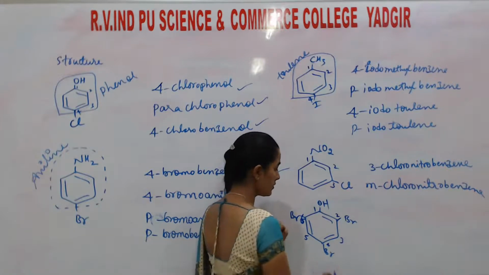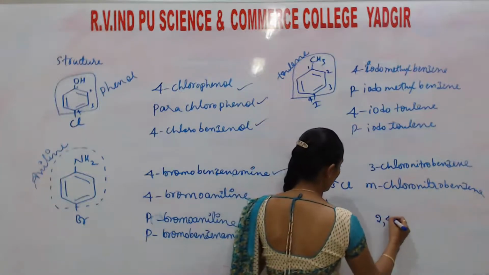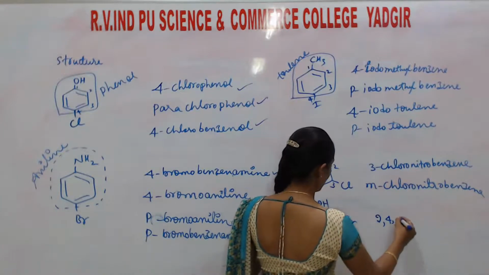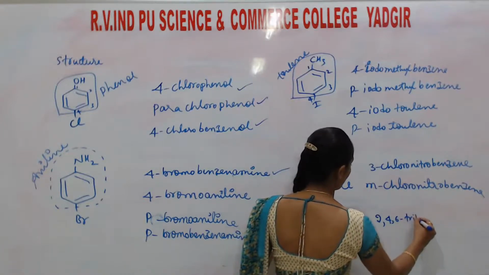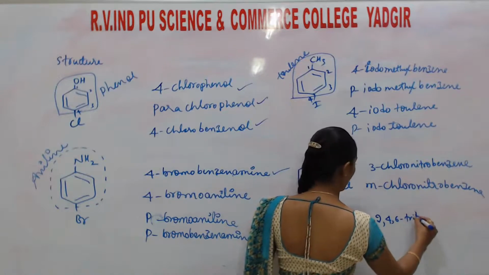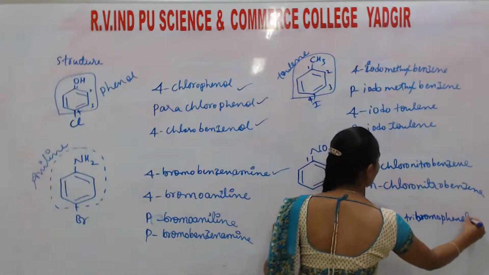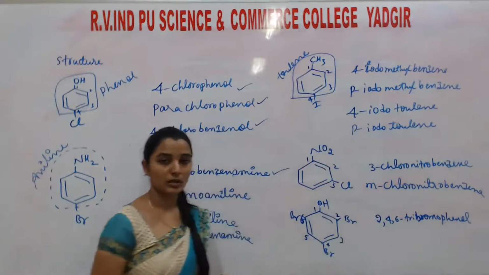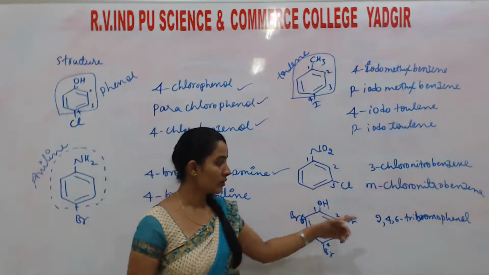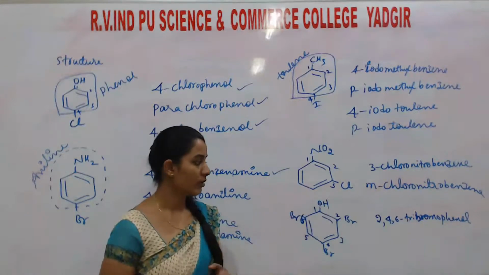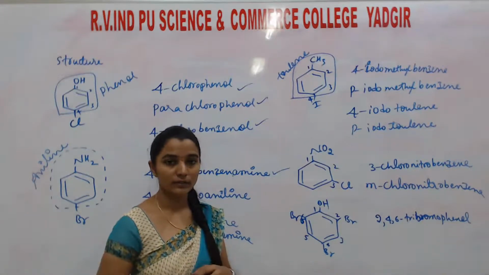Okay, then this is 2,4,6-tribromophenol. If more than one halogen atom is there, 2,4,6-trinitrophenol, tribromophenol. That is with respect to position.